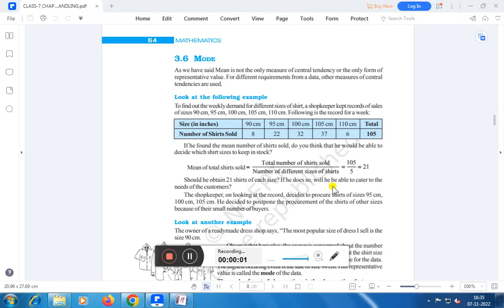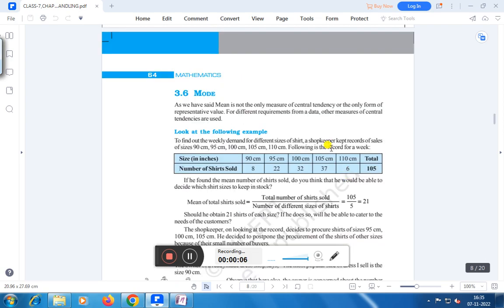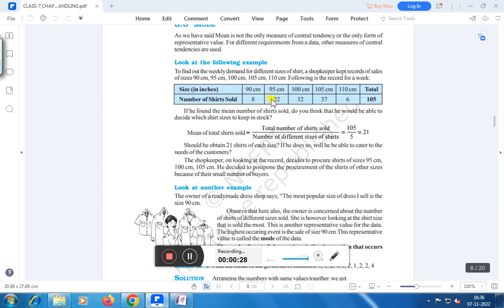Hello everyone. Today we shall discuss other measures of central tendency, that is mode and median, right? As we have said, mean is not the only measure of central tendency or the only form of representative value. For different requirements from a data, other measures of central tendencies are used. Look at the following example.